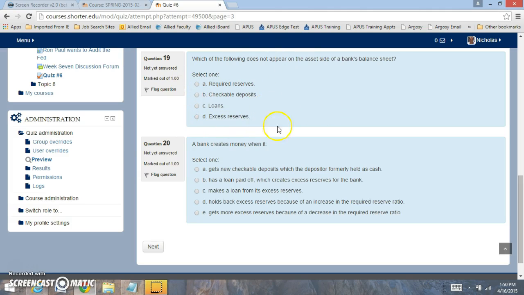If you look at an example. And a bank can create money by doing what? Basically, a bank creates money by the money that you put in the bank. A bank is able to loan out. So that is a very important part and function of our economy.